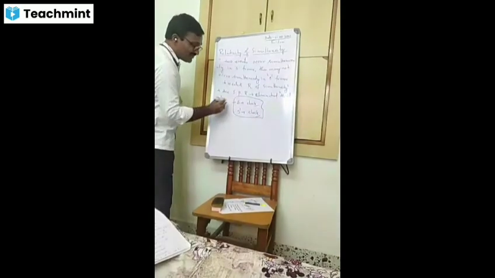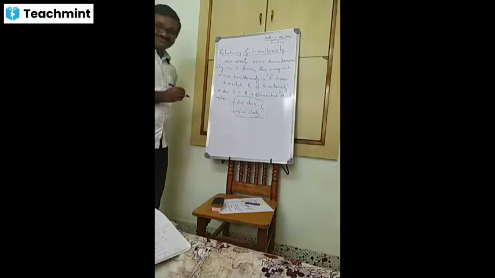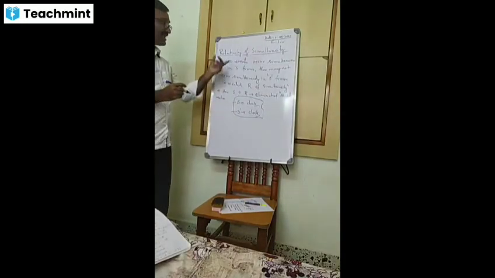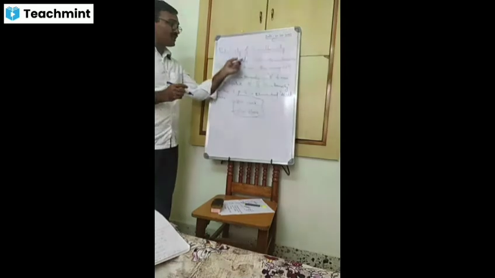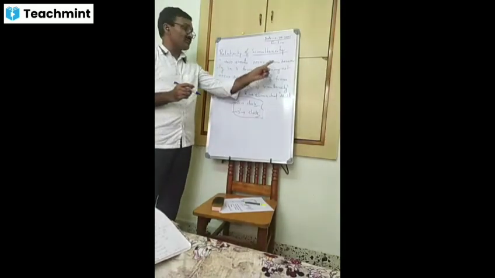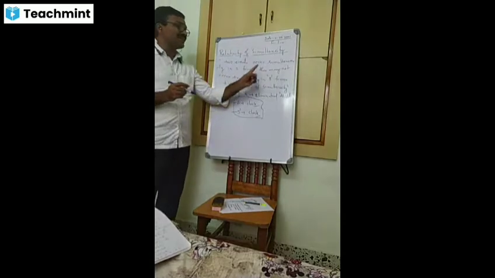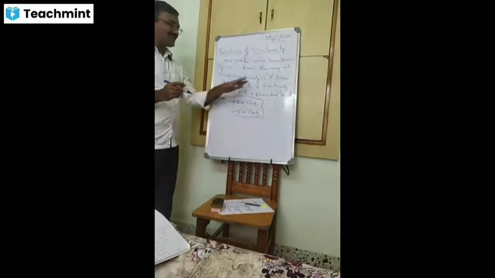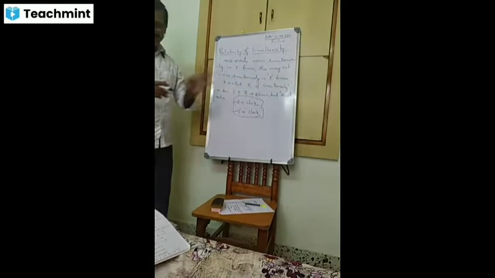Therefore, the relativity of simultaneity is that two events occurring simultaneously in the S frame may not occur simultaneously in the S dash frame.